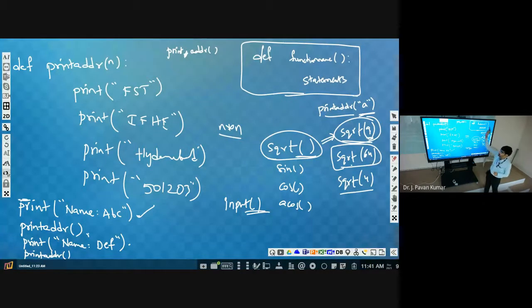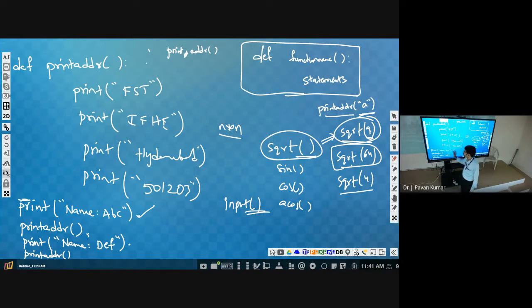What about print address? Are we having any arguments? Print, are we having any argument? Yes, this is an argument. Next, print, this is an argument. Print address, no argument. In the function definition, we don't have any arguments. We haven't specified any variable there. I will tell you what you call it. But we don't have anything here. That's why we should not pass any arguments. If anything is there, then we can pass.